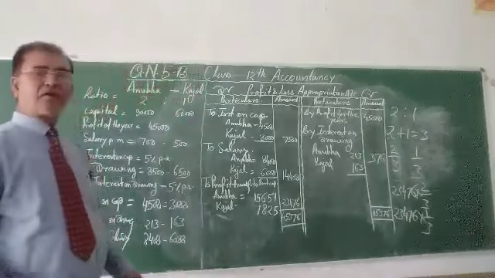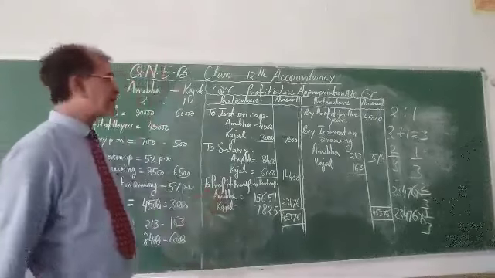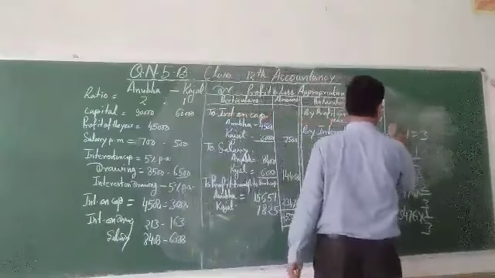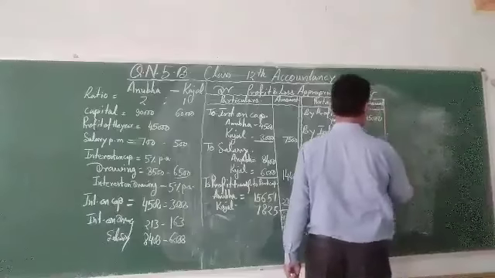Now again we are going to prepare the partners capital account. Just you can write this way, the partners capital account.